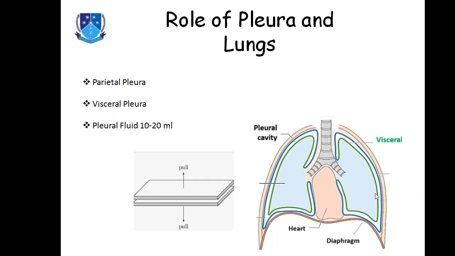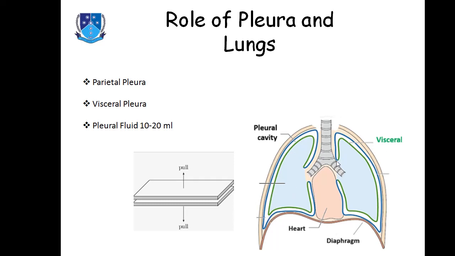In between them is a cavity called the pleural space. That pleural space has a fluid called pleural fluid, which is around 10 to 20 ml in volume. This pleural space contains 10 to 20 ml of pleural fluid that has a composition like the serum, but a bit changed from the serum. So the pleural space has a very important role in respiration.